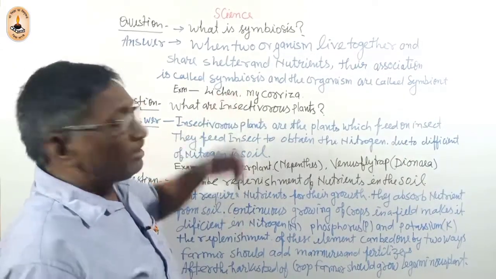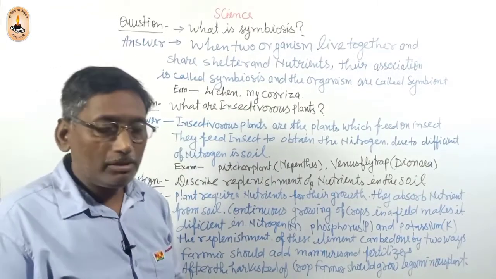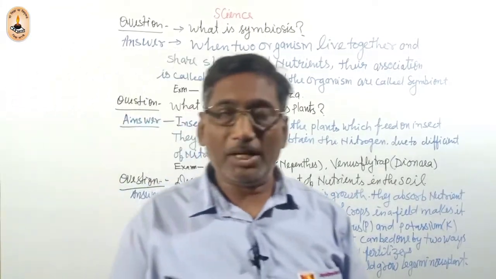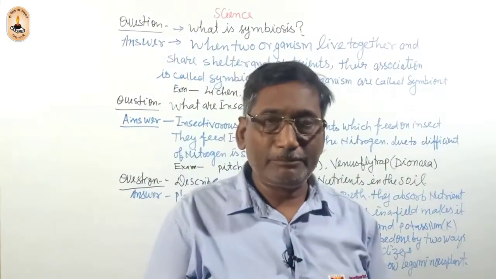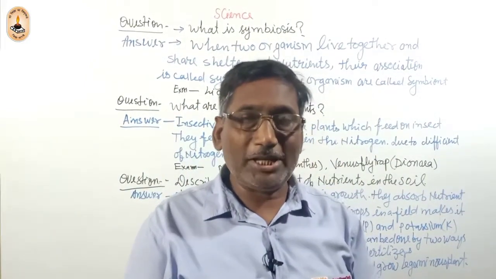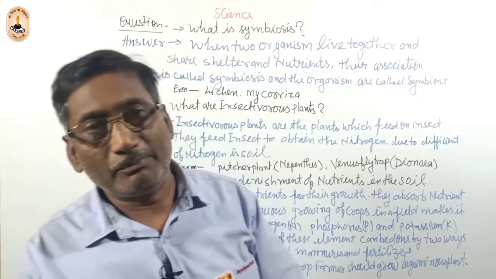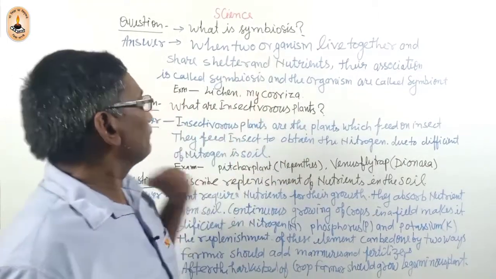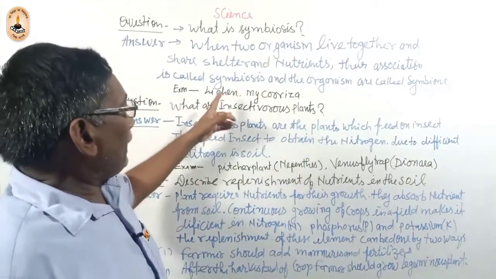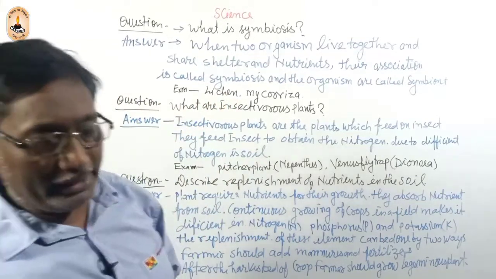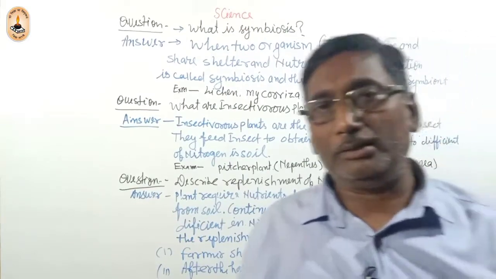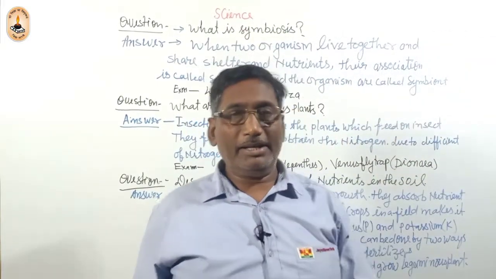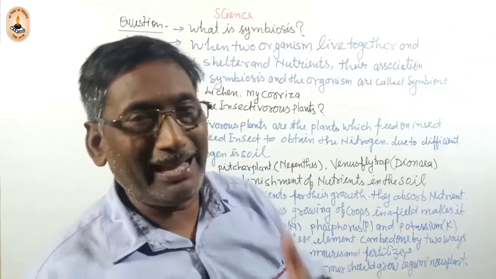The first organism in the lichen is the fungus or fungi. You can say lichen consists of two organisms because lichen is a symbiosis. The first organism is called the fungus, or fungi, and the second organism is called the algae.